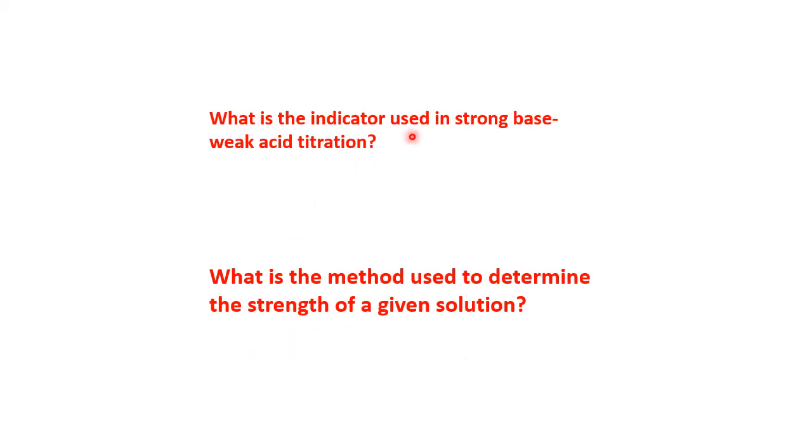What is the indicator used in strong base, weak acid titration? Whether it is a strong base, weak acid, or strong acid, the best acid-base indicator is what? Phenolphthalein. If you don't get phenolphthalein, go for methyl orange. If methyl orange is not available, go for litmus. If litmus is not available, then there is one more, that is universal indicator.